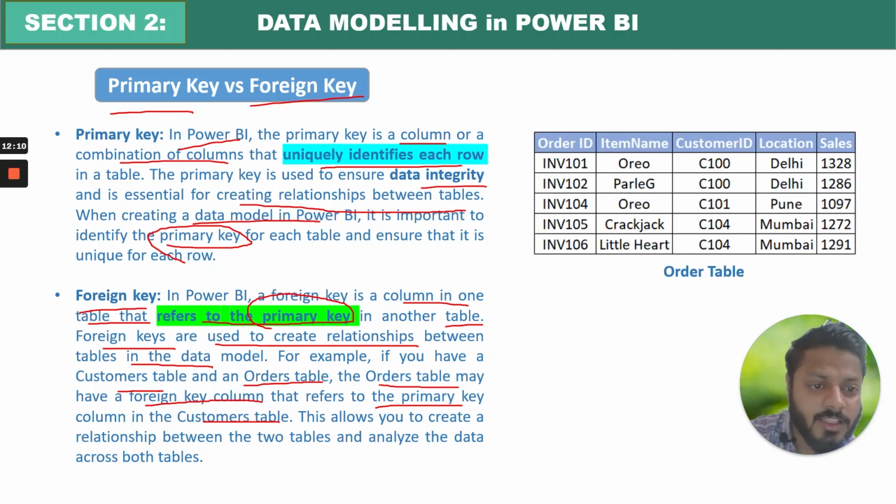Now, if you see, this is my order table. I have order ID, item name, customer ID, location and sales. Here, if you see, order ID is my primary key, right? I can see these are distinct.